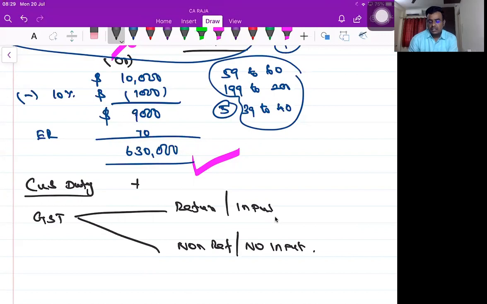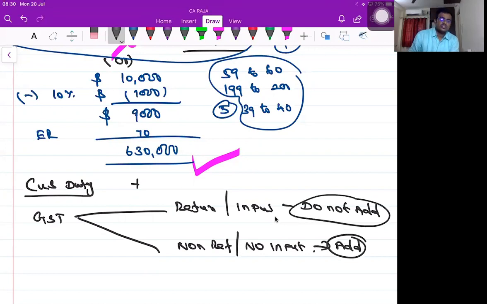If it is refundable, don't add. We'll be taking it into an asset, whatever GST we pay. If it is non-refundable, add. Clear? Refundable means we'll be taking it to the asset and setting it off against output payable. Non-refundable means you can add it with the cost of the assets.